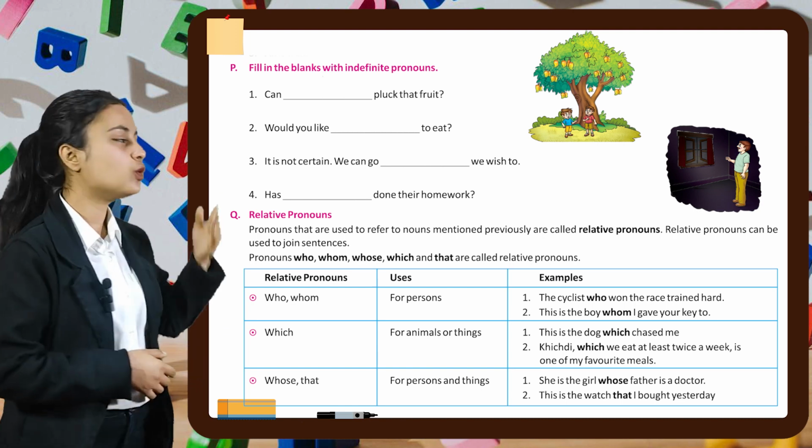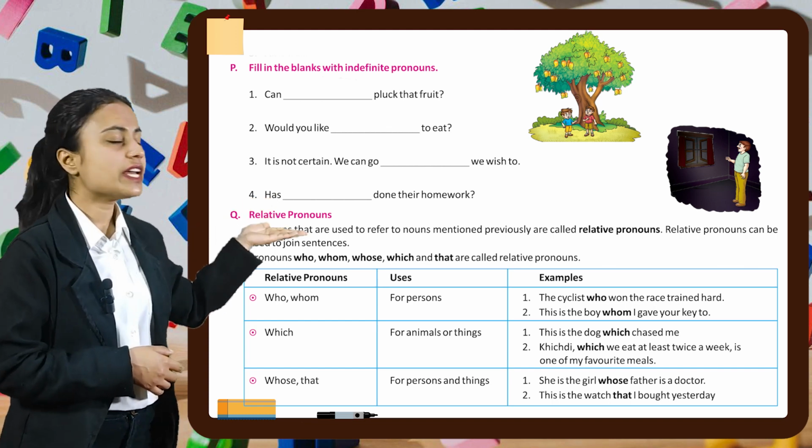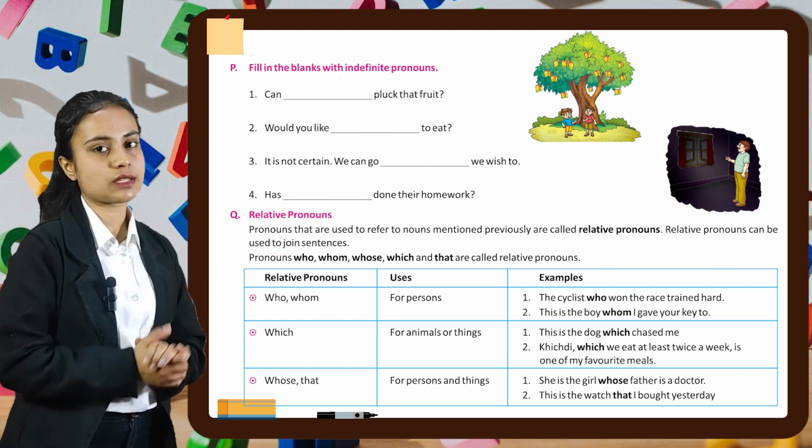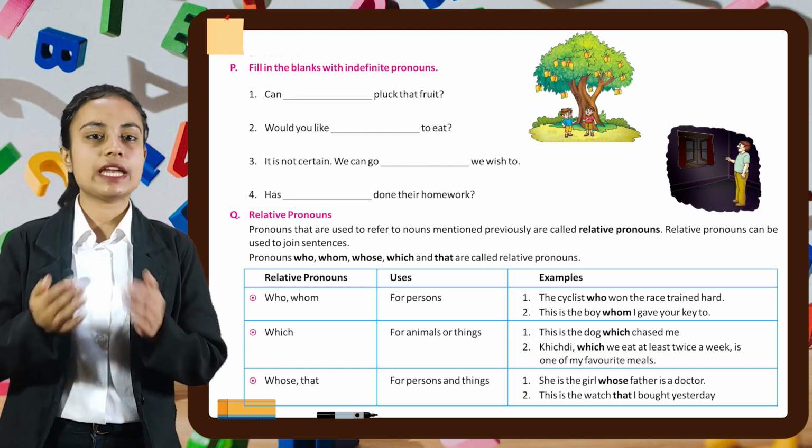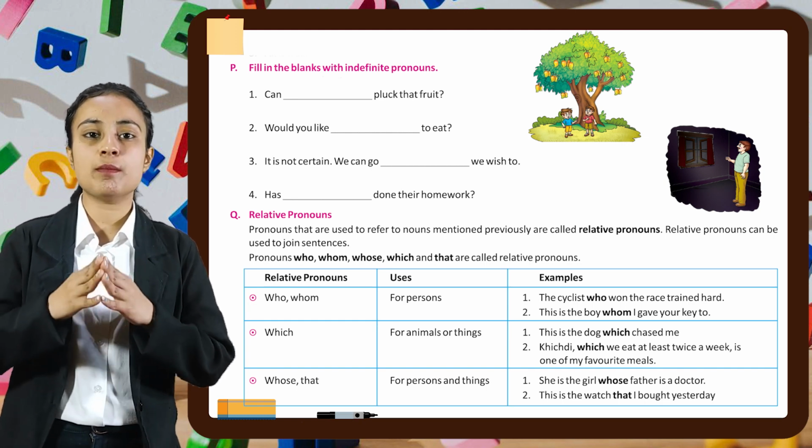Next pronouns are whose or that. We can use them for persons and things. For example, she is the girl whose father is a doctor. Next is, this is the watch that I bought yesterday.